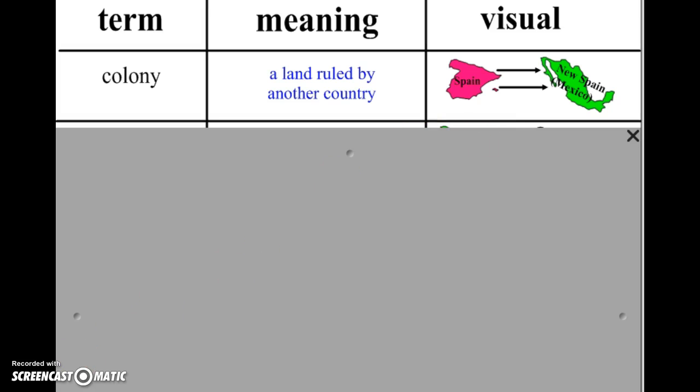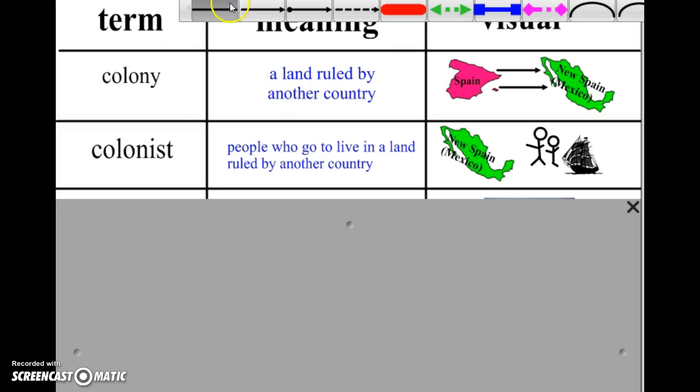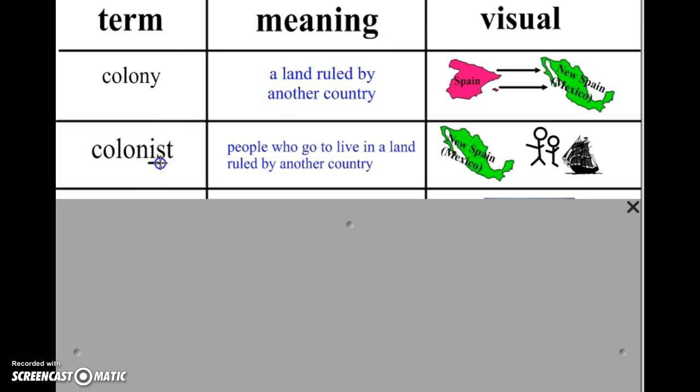The second word is the word colonist. Now, I want you to make sure that you're clear here on the difference. A colony is a place, and a colonist is a person. Think about this IST right here. And think about other words you know that end in IST, like artist. Okay? So words that end in IST tend to be a person who does something.